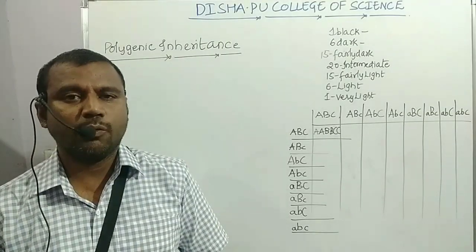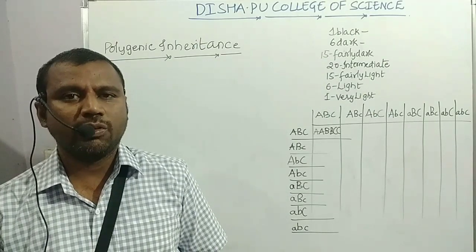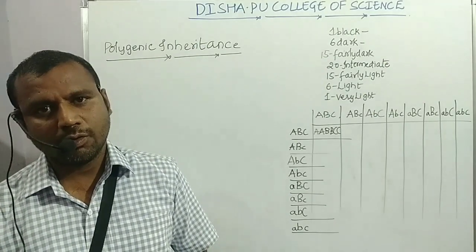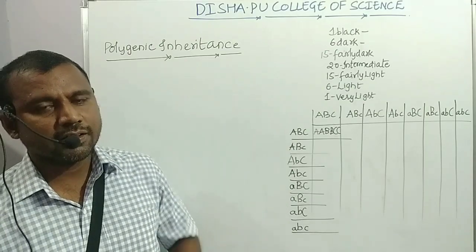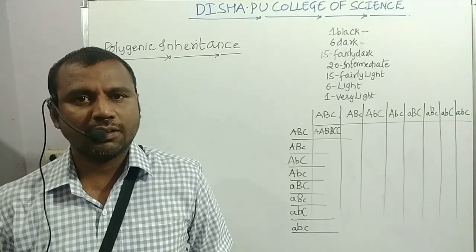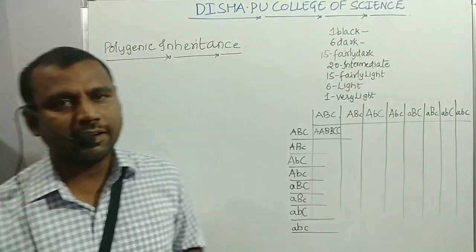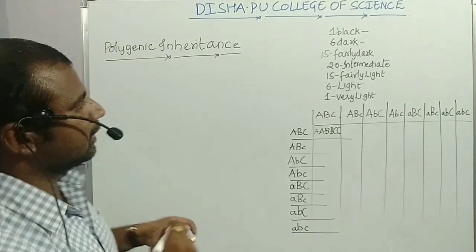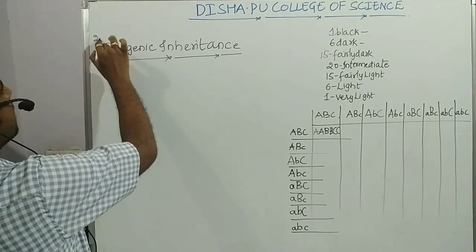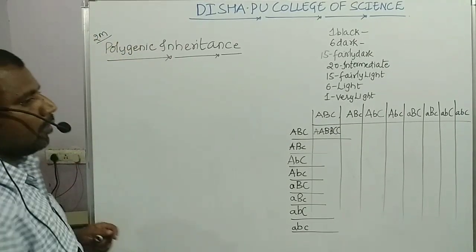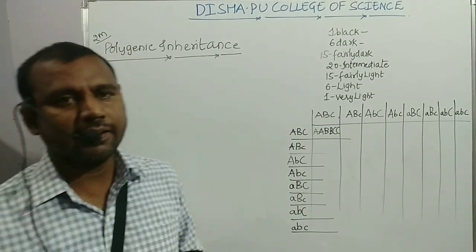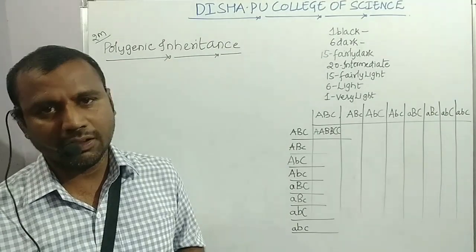Now previously we had discussed about the pleiotropy. Now students, we are going to discuss the next concept, polygenic inheritance. So this polygenic inheritance usually asked for the 2 marks question. What is a polygenic inheritance? Give an example.